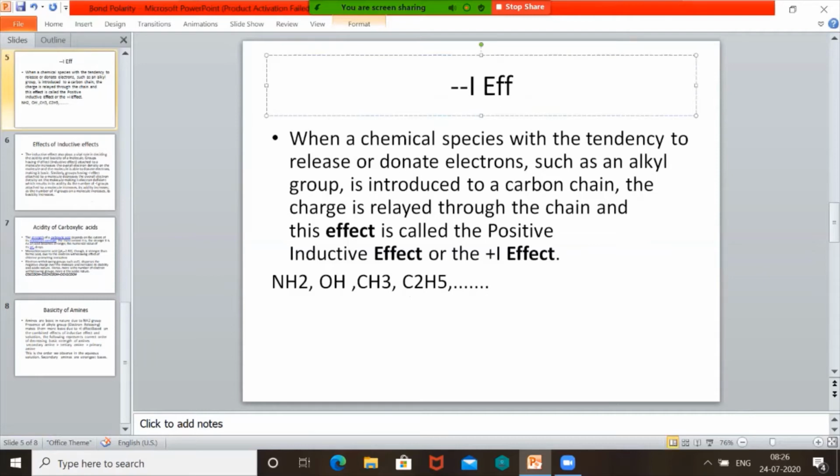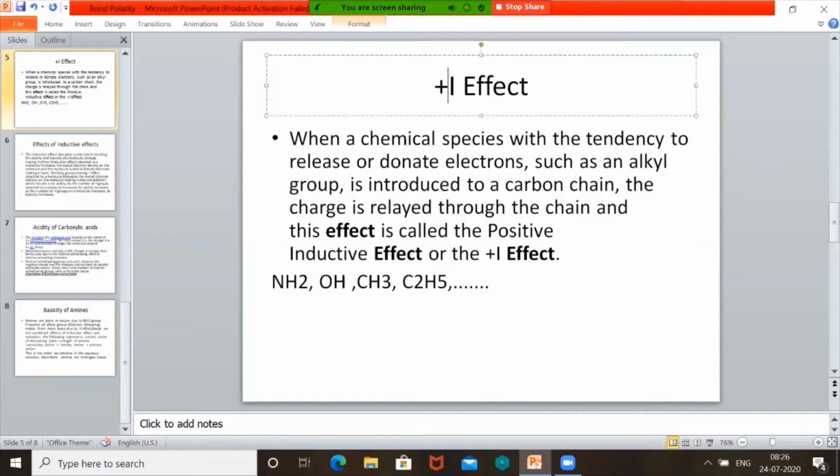This is minus I we have seen, and this should be plus I effect. Similarly, when an electron releasing group is attached, a group having less electronegativity than carbon, they give the electron. Giving means electron releasing group. Such groups produce positive or plus I effect. Plus I. Why plus I? They become positive. Why minus I? They become negative. And as a result, in minus I carbon becomes positive, and in plus I carbon becomes negative. Remember.